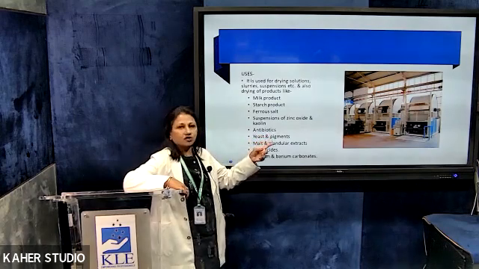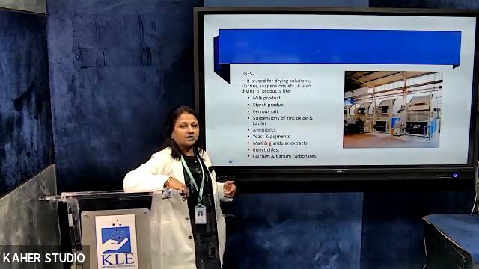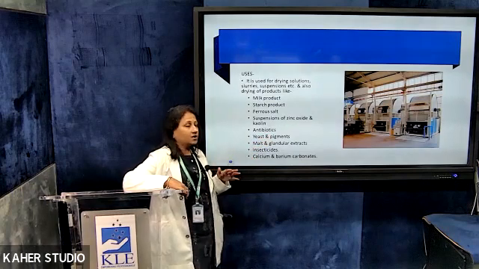So what you see in the picture are industrial drum dryers, which are really huge, almost around 3 meters in diameter.